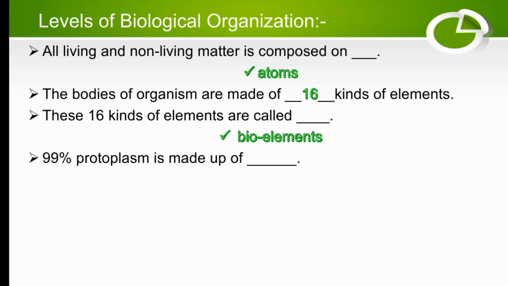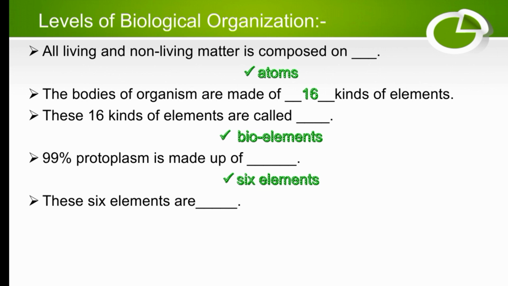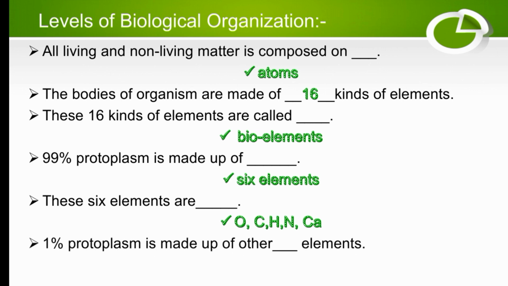99% of protoplasm is made up of 6 elements. So what are these 6 elements? These 6 elements include oxygen, carbon, hydrogen, nitrogen, and calcium. These are the 6 important elements in organisms. 1% of protoplasm is made of other elements. So 1% is made of the other 10 elements, because 6 are the most important, which make 99% of protoplasm, while the other 10 make only 1%.